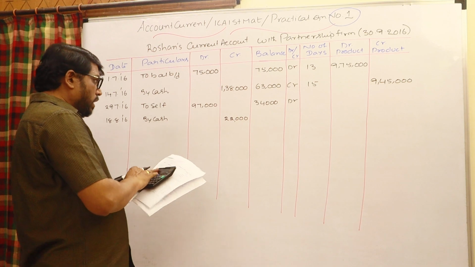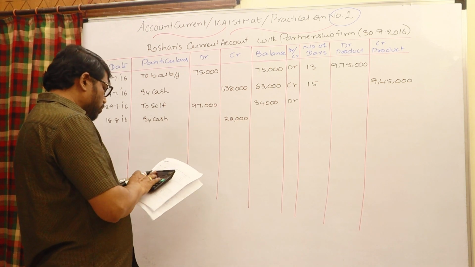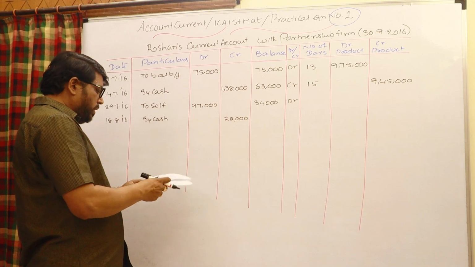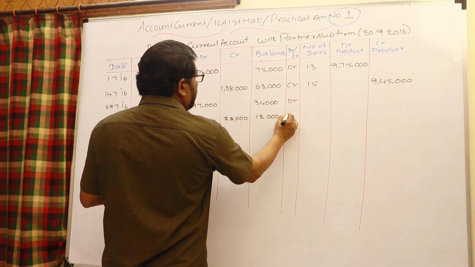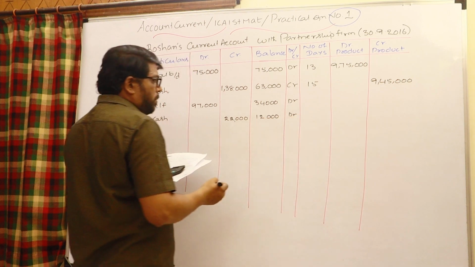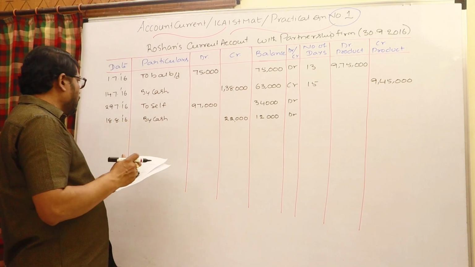Already 34,000 is a debit balance, and with the 22,000 deposit, it will be reduced by 22,000. Therefore it would be 12,000, still a debit balance. Now calculate the number of days to the earlier transaction.